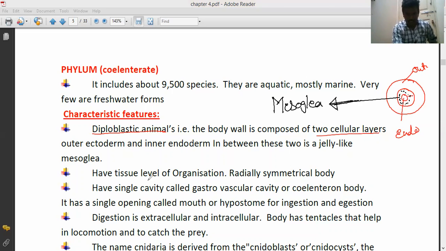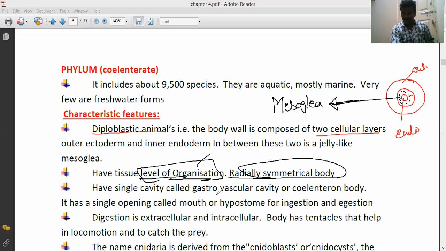Next, the tissue level of organization. Phylum Coelenterata has tissues, with a tissue level of organization and a radially symmetrical body. Radially symmetrical means the body can be divided into two equal halves.